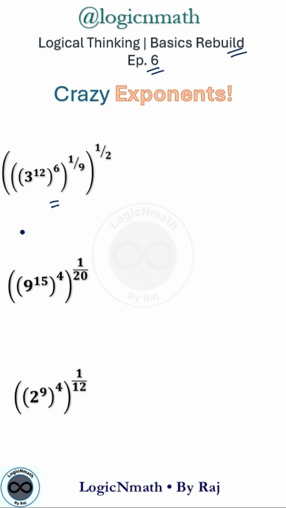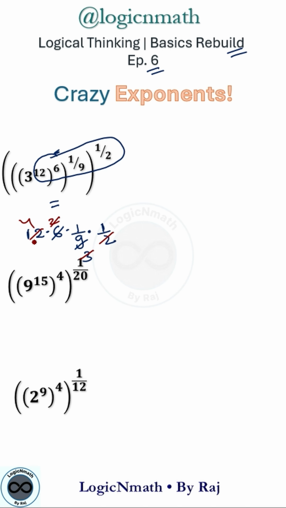Now let's come to our question, which is 3 raised to the cluster of powers. So the step of solving is, first we find the final power which is raised to the power 3, and for that we are going to multiply all these powers. So 12 times 6 times 1 over 9 times 1 over 2, and this cancels out to be 3 3 is 9 and 3 2 is 6, and again 3 4 is 12.